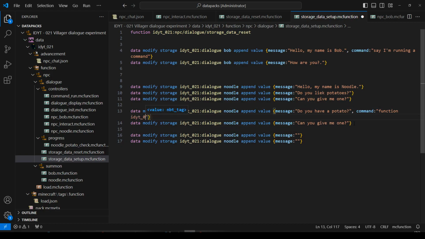And the function he's going to run is ID YT 021. Okay, and then it was in NPC, and then it was in dialogue, and then we put it into progress, and then we called it noodle potato check.